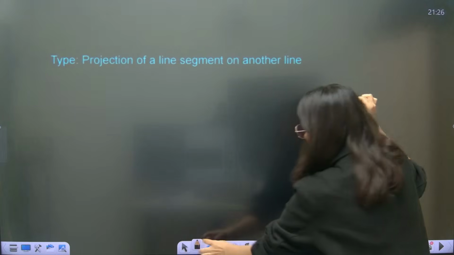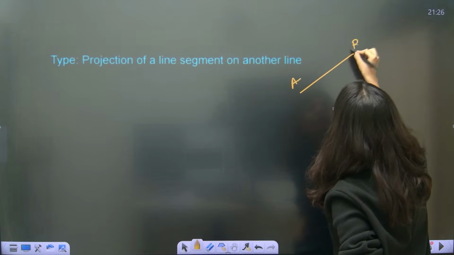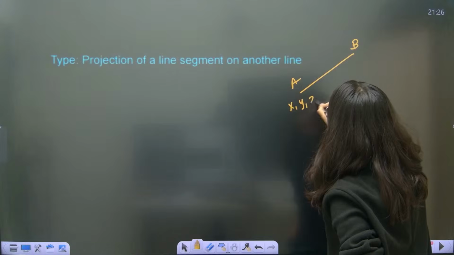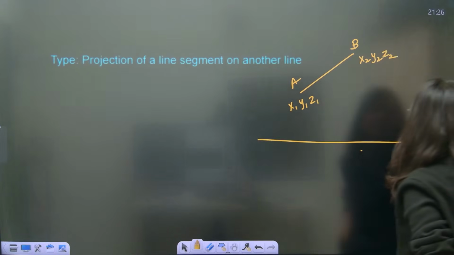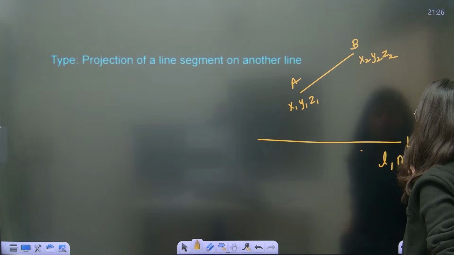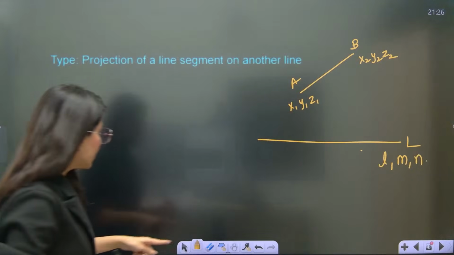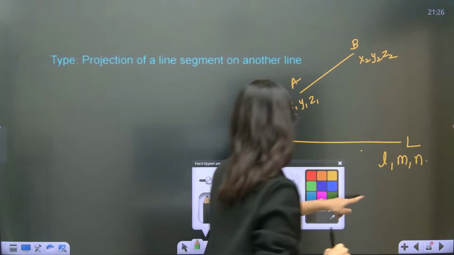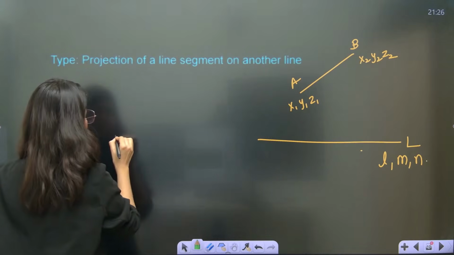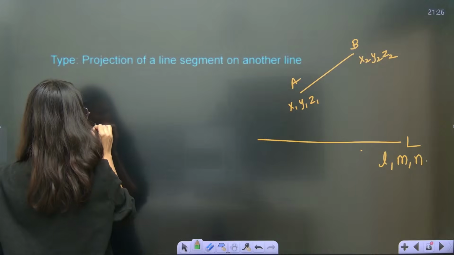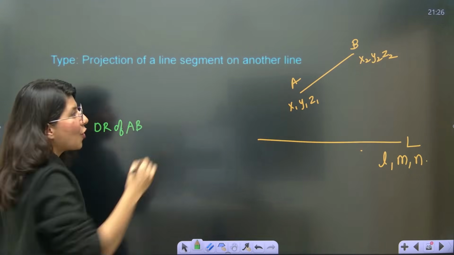Suppose you have this line segment AB, with points x1, y1, z1 and x2, y2, z2, and this is your given line L, whose direction cosines are l, m, n. Those are given to you. So directly, if you want to write the projection of AB on line L, first, the direction ratio of AB.